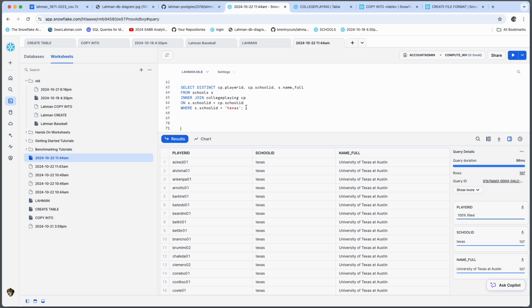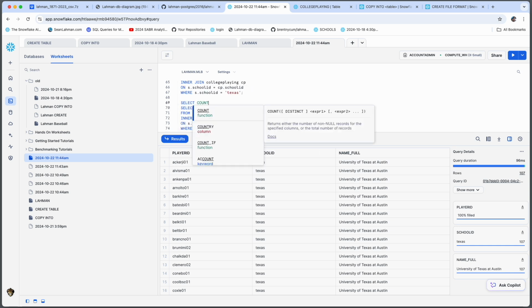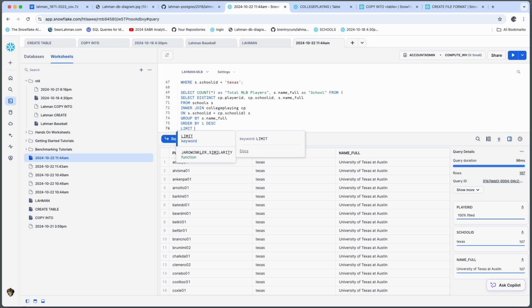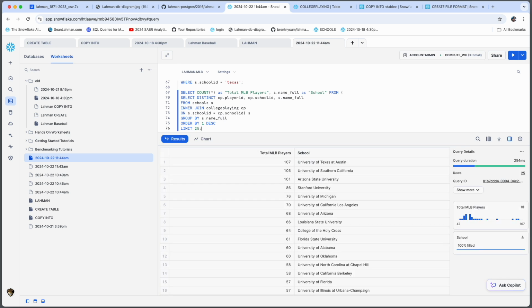All right, building off of that logic that we just created, we're going to pull out the Texas predicate. We're going to use kind of a nested subquery type of approach here to ultimately get the distinct player count per school. Let's see if this works. Yeah, those numbers look a little bit more accurate. Looks like Stanford slid down underneath ASU, and that could be for a variety of reasons. How many years does a player stay out of school before they leave for the major leagues?